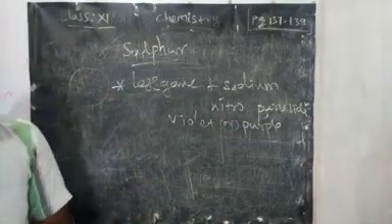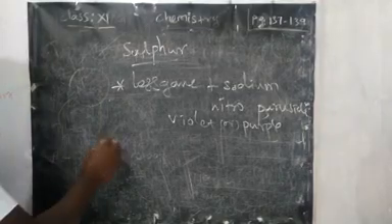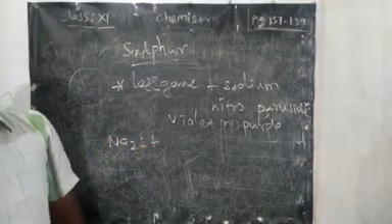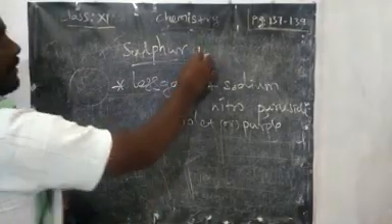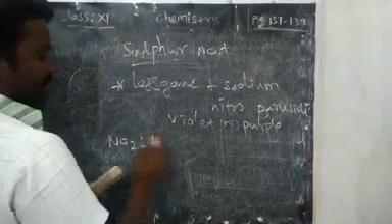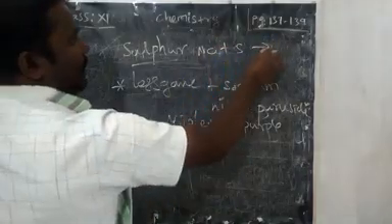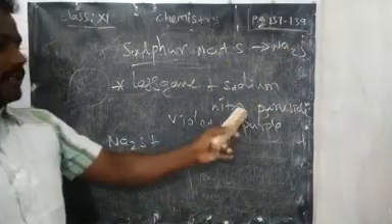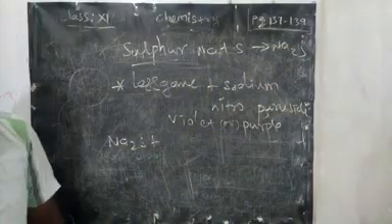So what is the chemical reaction? Usually sodium with nitrogen means we take sodium cyanide. With sulfur it becomes sodium sulfide. The sodium sulfide is treated with sodium nitroprusside.